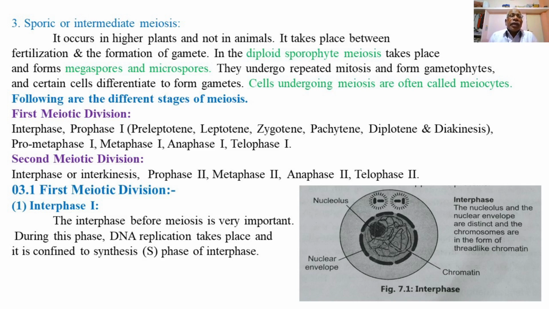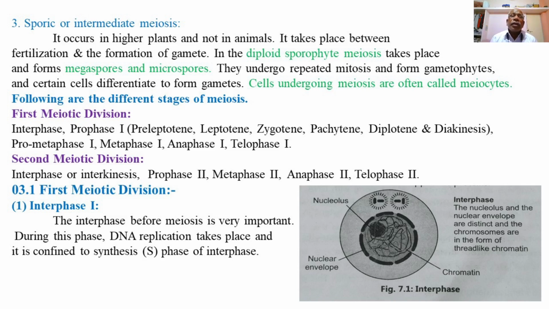Then we'll explain the process of meiosis. The process of meiosis is completed in two stages or two steps: the first step, the first meiotic division, and the second step, the second meiotic division.